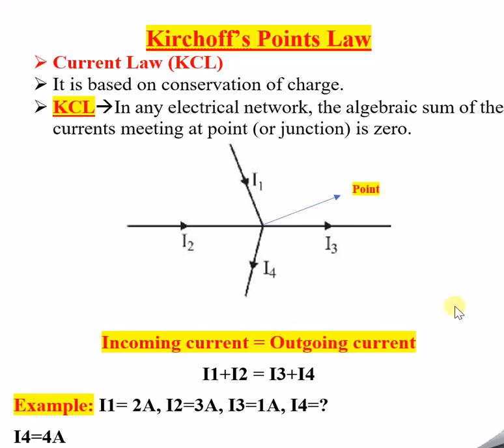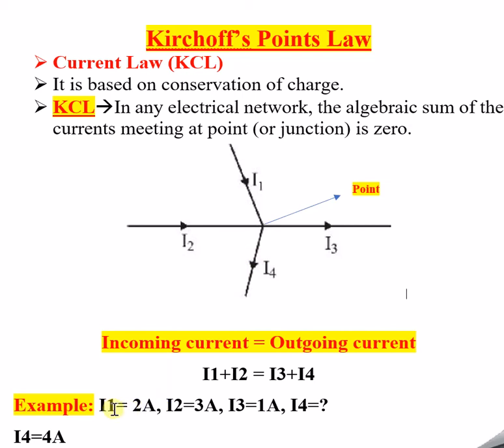Let us try to understand this with the help of a very small example. How can this law help us? Suppose this is an electrical network and this is the point, a reference point or a junction or simply a point. I know some three current values. Suppose I1 I know, I2 also we know, I3 also we know, but I4 is unknown. In this scenario, I can make use of Kirchhoff's current law to find the unknown current, which is I4 in this case.